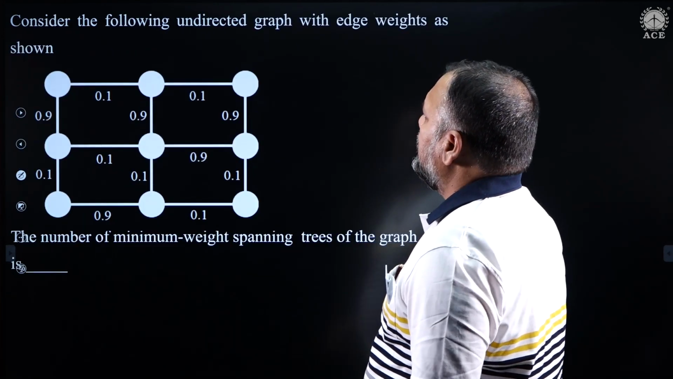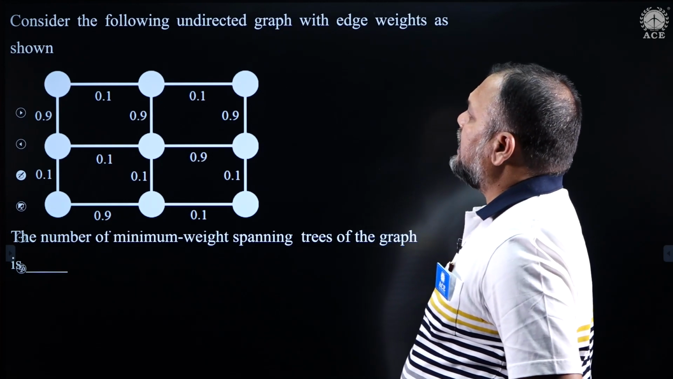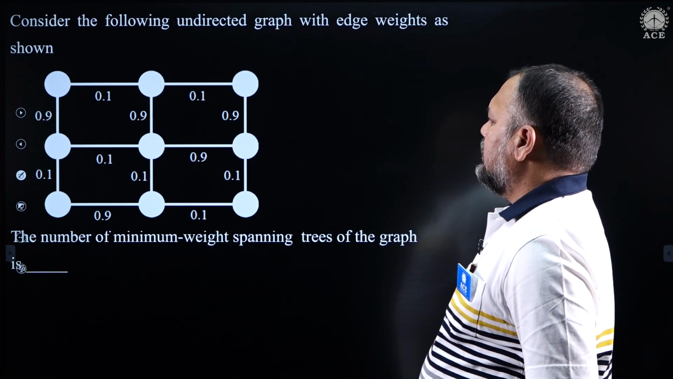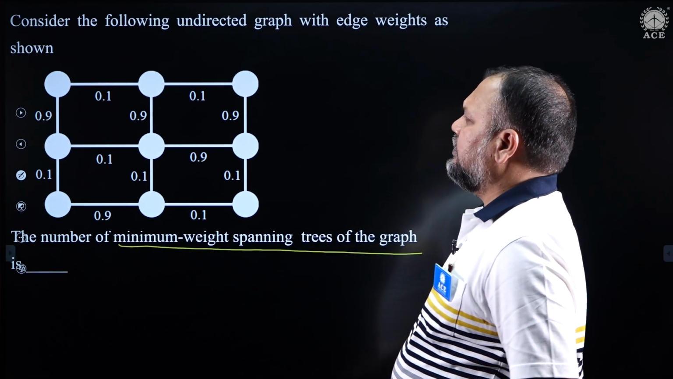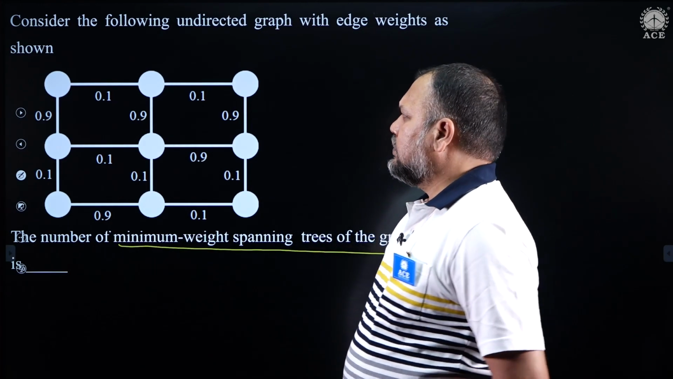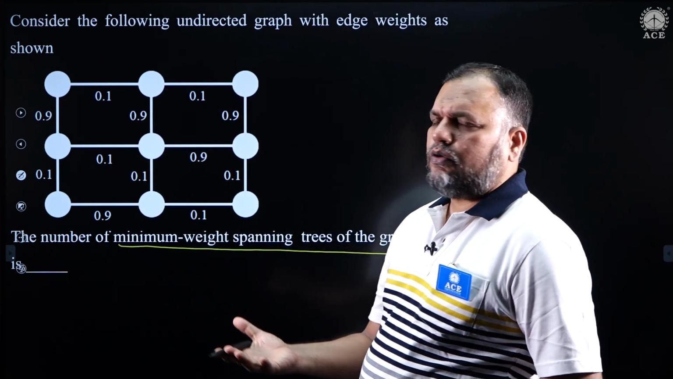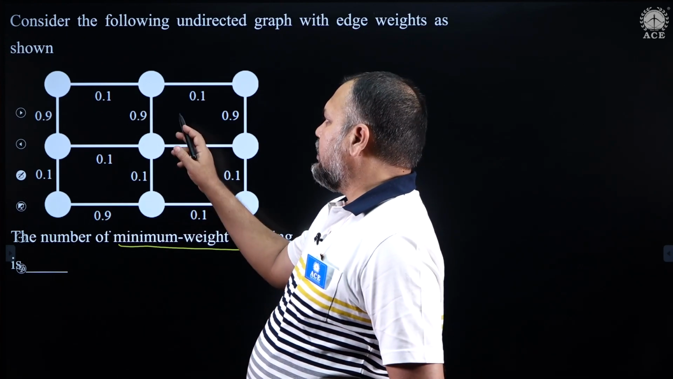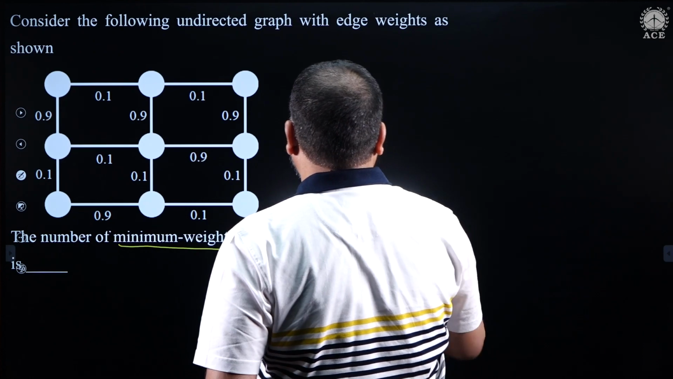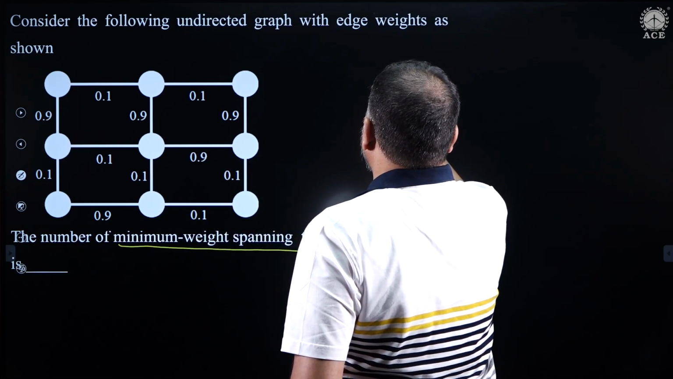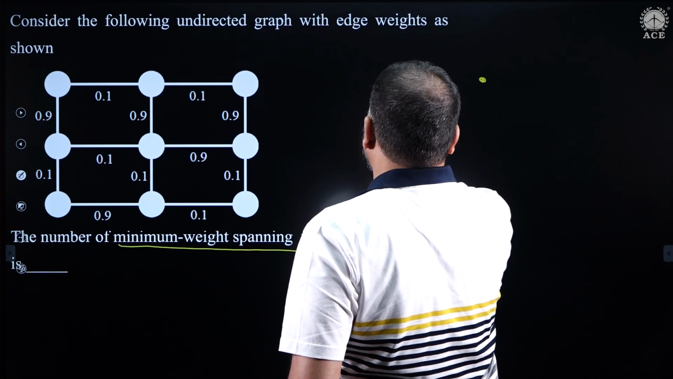Right. Another one: consider the following undirected graph with edge weights as shown here. The number of minimum cost spanning trees of the graph is very simple. The least weight edge is 0.1 and the other edge weight is 0.9. There are only 2 types of edges. So, let us construct the minimum cost spanning tree to find out how many there are. We did similar questions in the class many times. Again it is asked in the same way.